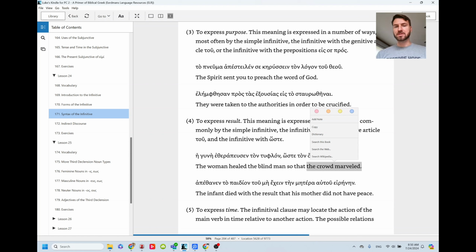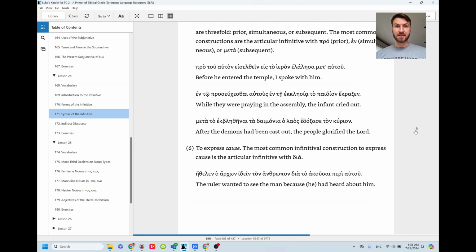So, and sometimes it's pretty ambiguous what is what. We'll probably get into that more when we talk about exegesis and syntax, but for now, eis and pros for purpose generally, and hoste for result. Also time, these can be